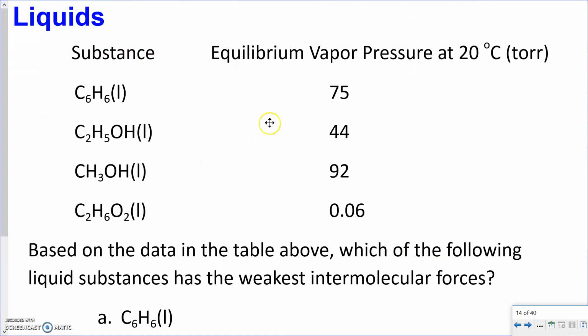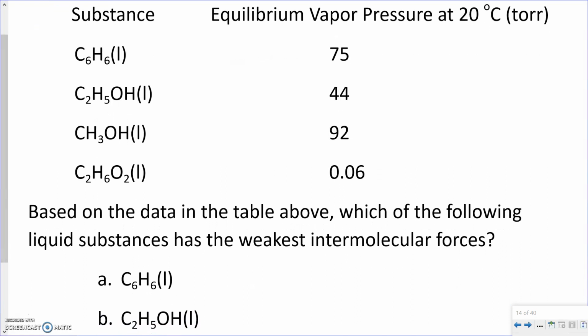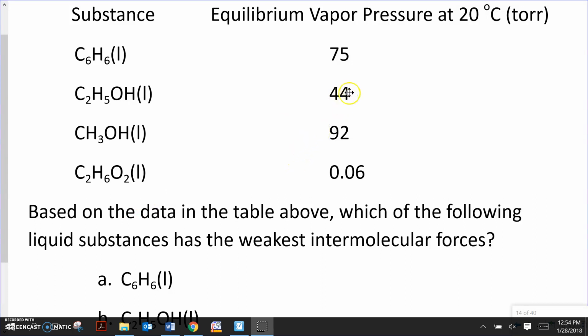Okay, so vapor pressure, here's one of the questions. We actually saw this question, I want to say something similar to this. I think I changed it a little bit back on the intermolecular forces chapter last semester, but let's look at this again. We have 4 substances: C6H6, benzene, C2H5OH, ethanol, CH3OH, methanol, and C2H6O2, which I want to say is ethanoic acid. Okay, from there we're given vapor pressures of 75 torr, which is the same thing as millimeters mercury.